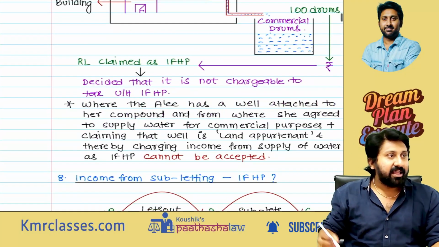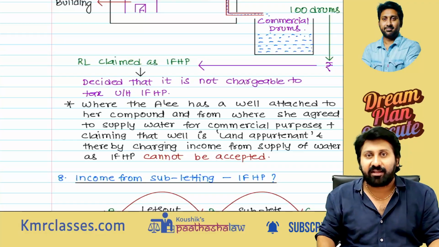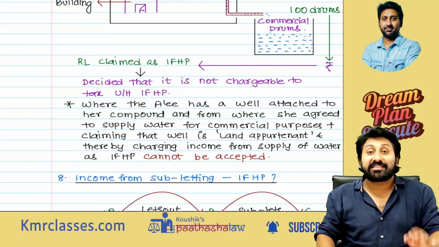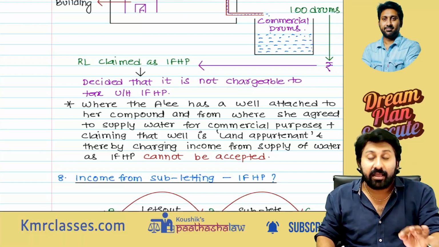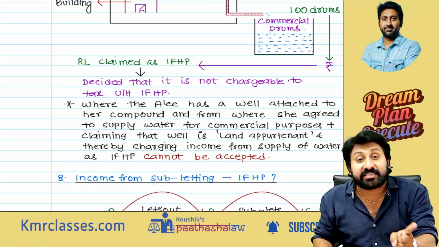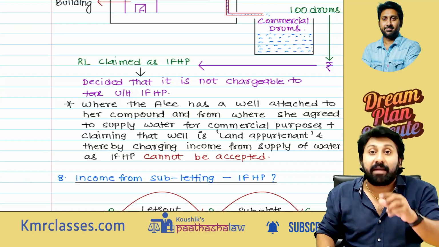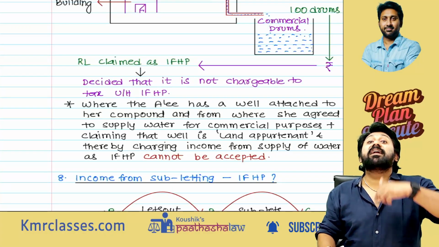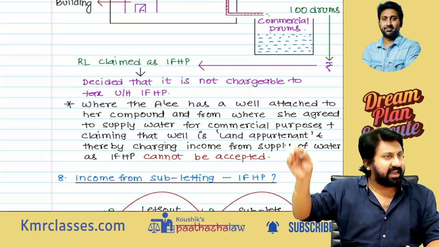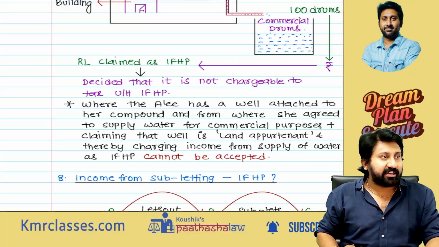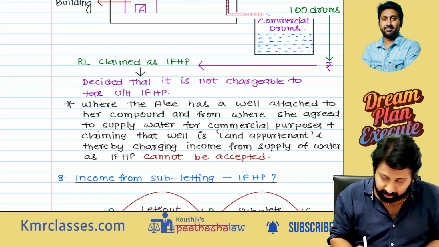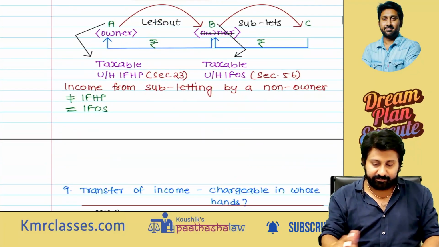Department said that the assessee is selling water. Selling water has nothing to do with the building. The Act uses the words buildings and lands appurtenant thereto. Rent should come. Annual value of building will become taxable. This is a commercial transaction, taxable under the head PGBP. So the conclusion is not chargeable.